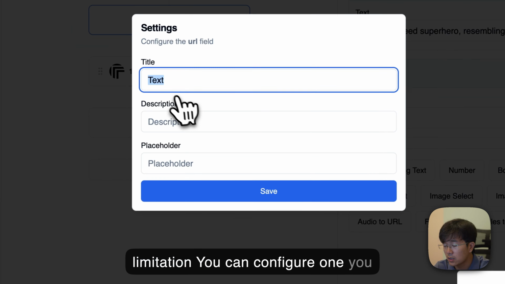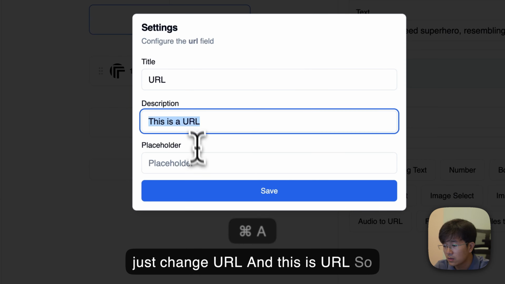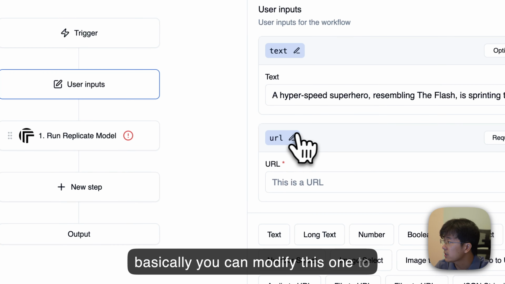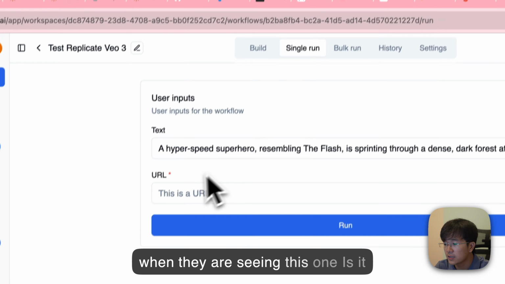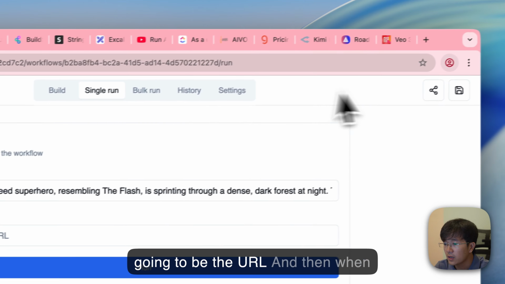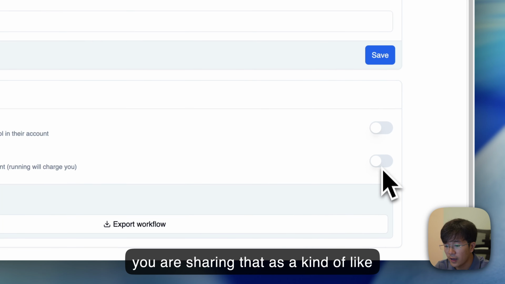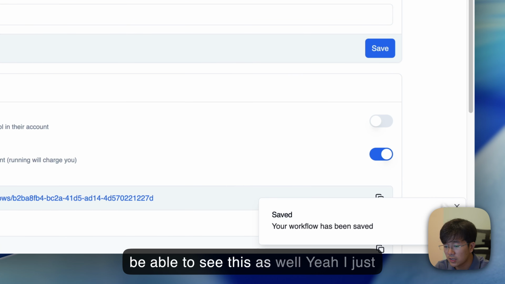You can configure one by just changing it to URL, and this is URL. So basically, you can modify this one to anything, and then when your customer sees this one, it is going to be the URL, and when you are sharing that as an embeddable shareable link, they will be able to see this as well.